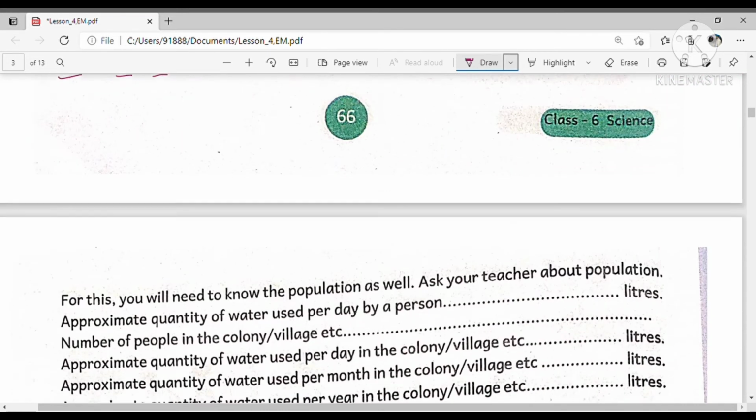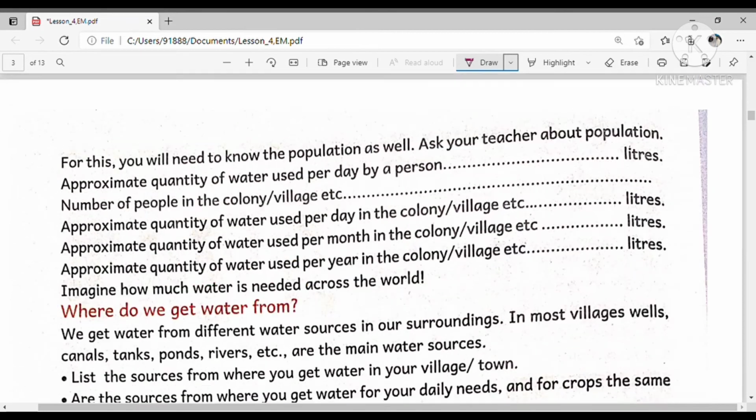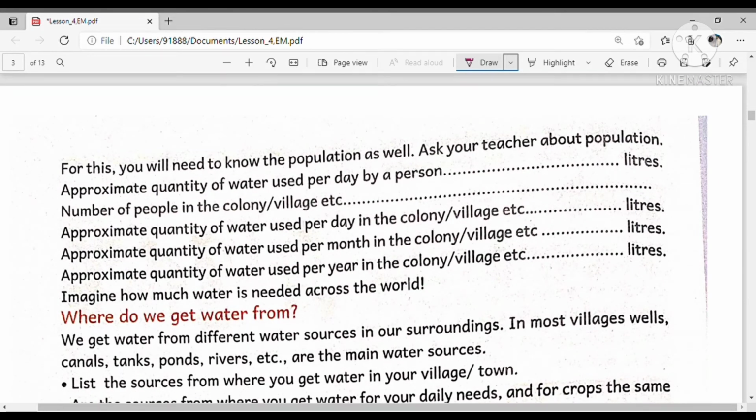For example, here a fill in the blanks is given. For this you will need to know the population of your village or town. So ask your teacher about the population. If you don't know how much population is present in your village, you can also ask your sarpanch. Okay, so approximate the quantity of water used per day by a person.